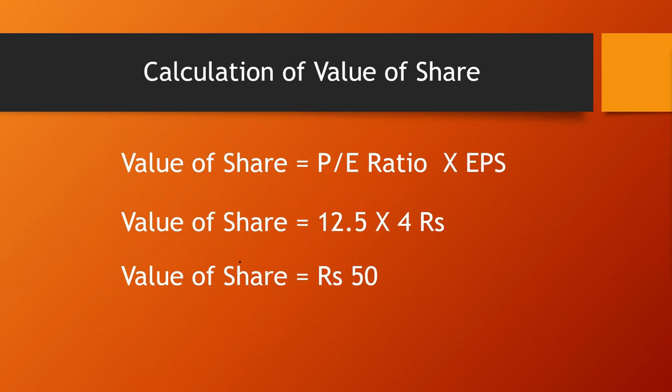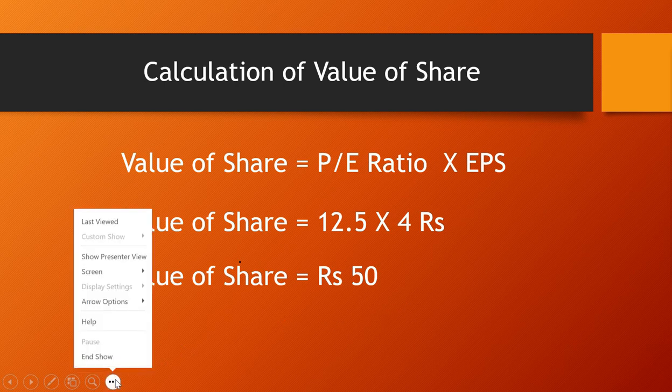So if I am going to calculate the value, it will be 12.5 times 4 rupees, that is rupees 50. So the value in the market is rupees 50. Now let's understand with an example. I am going to take the FMCG companies.